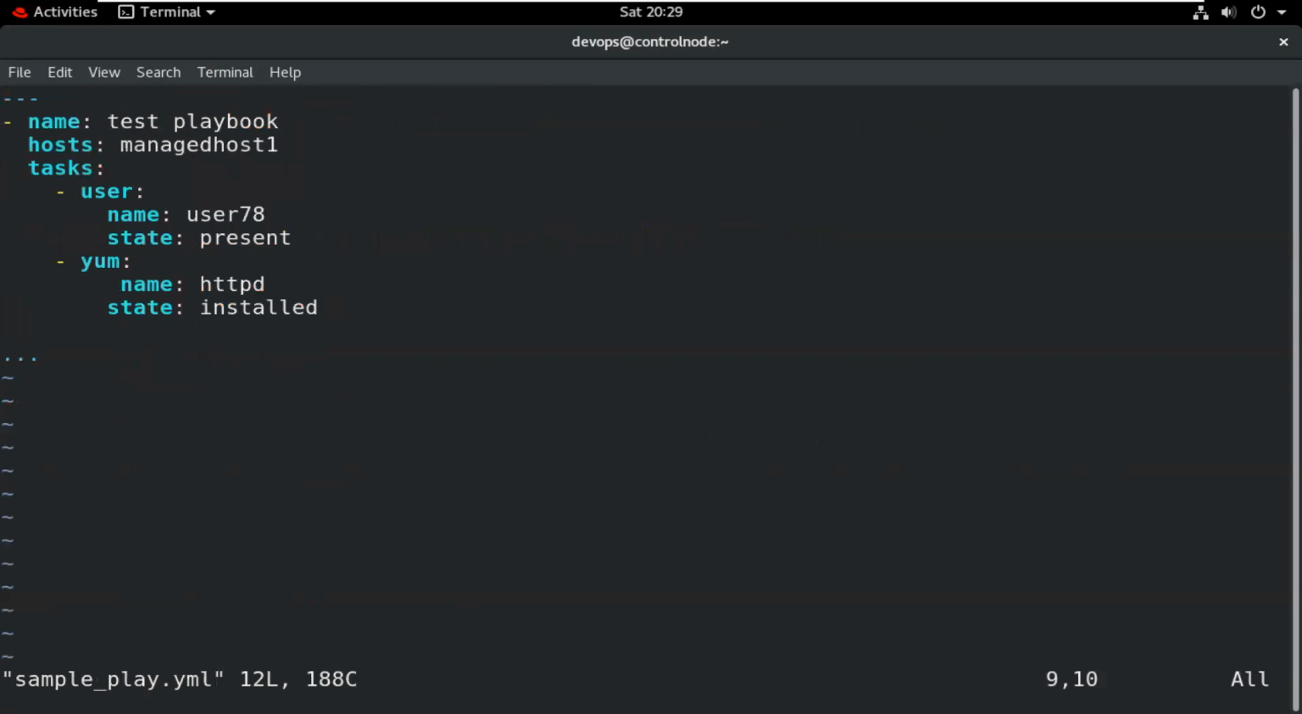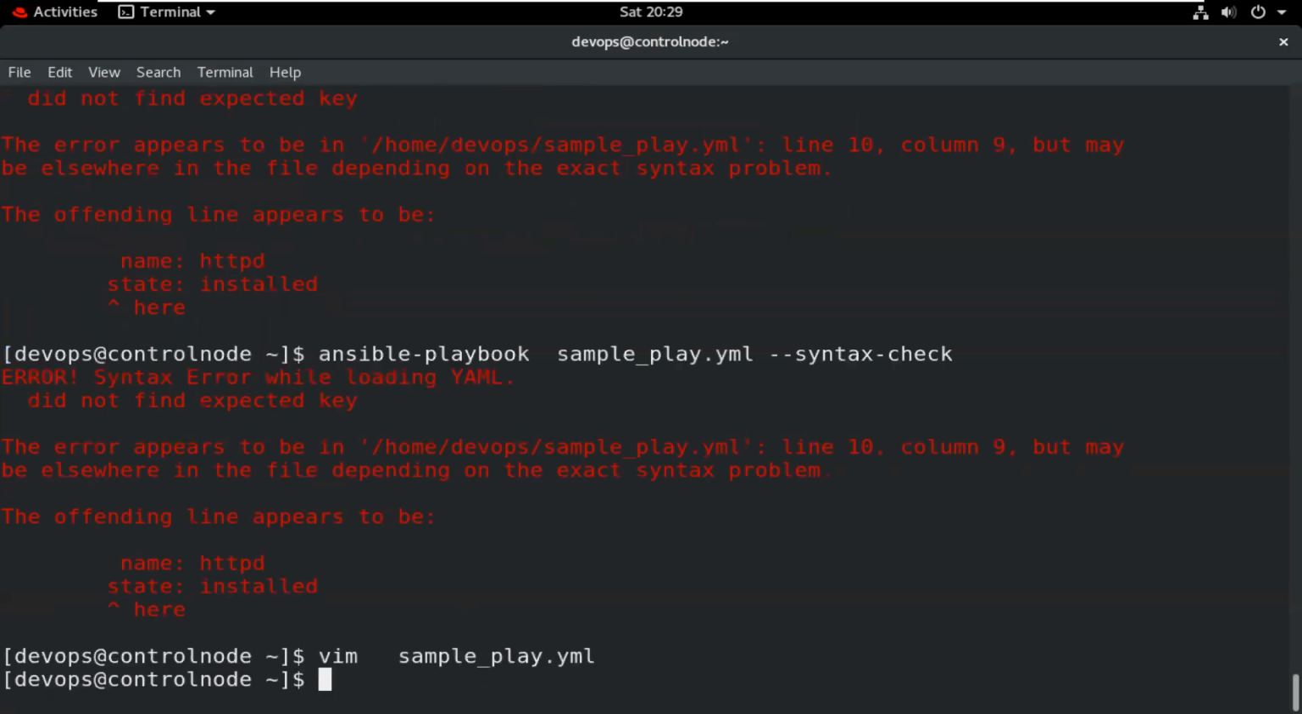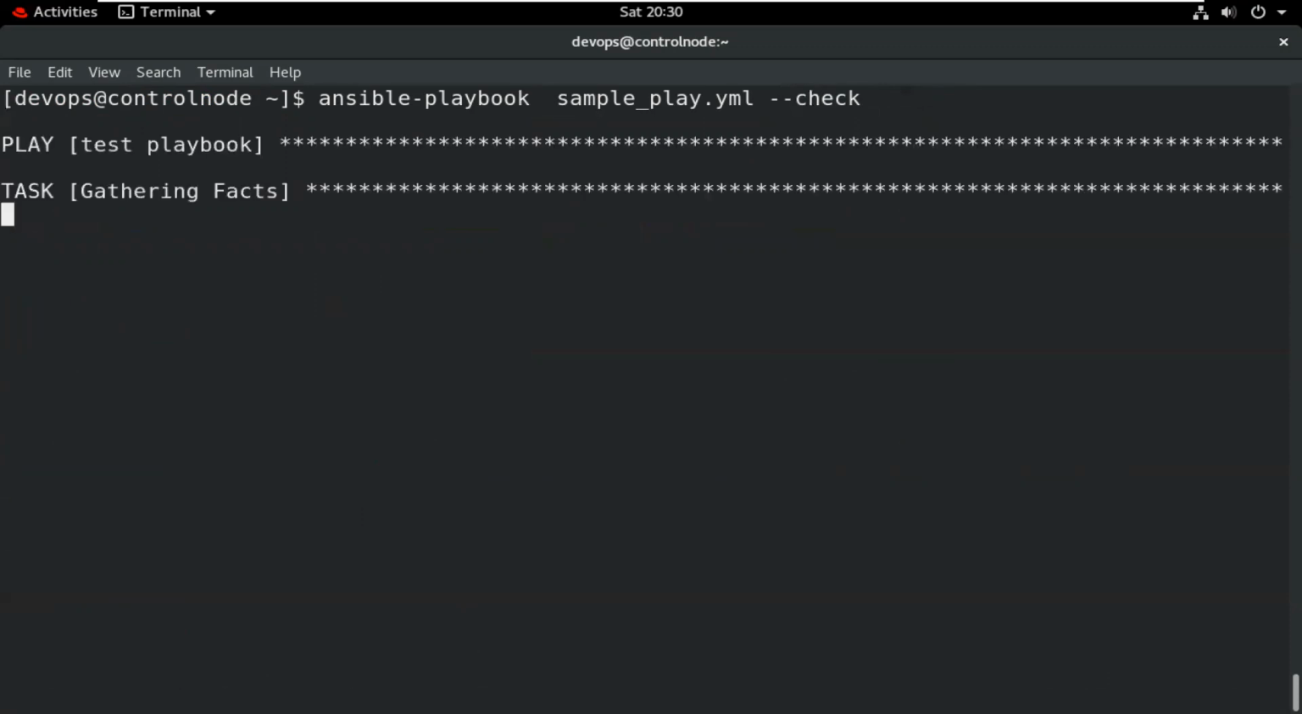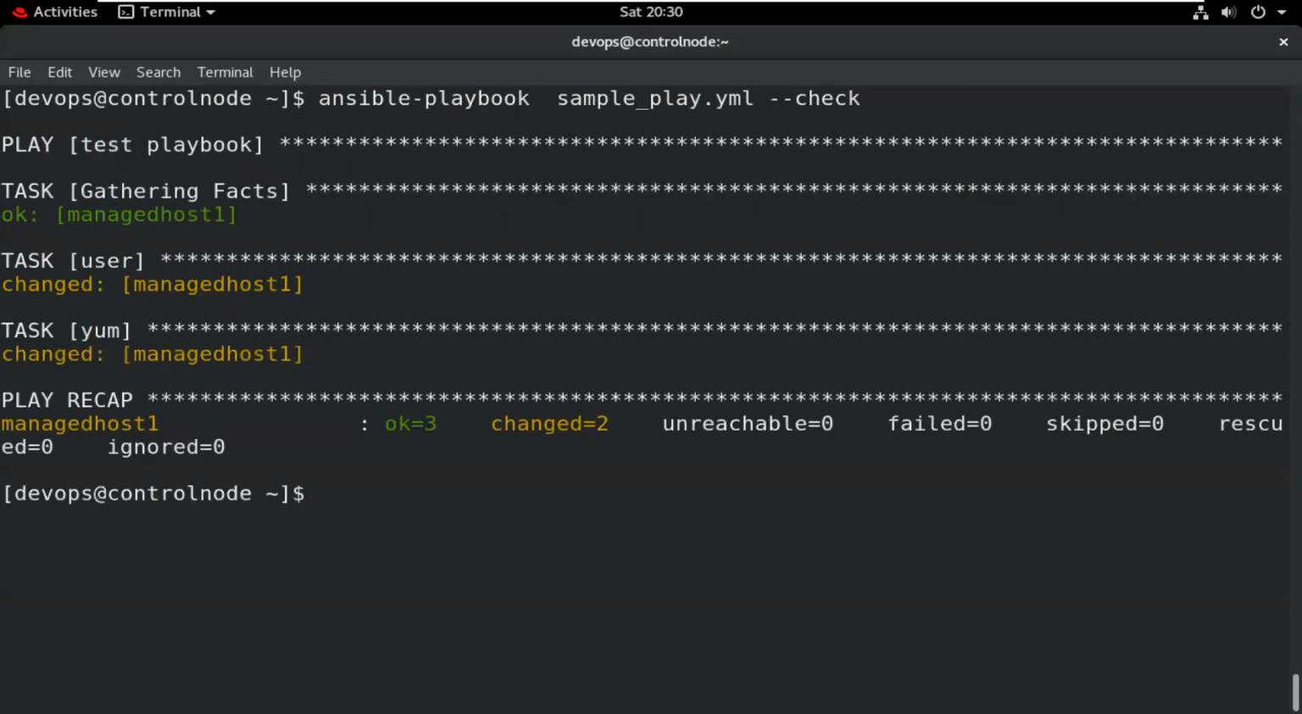Then open this playbook again, then correct this again. After completing this, we should run a dry run. It means we want to check whether this task will perform properly or not. So I will perform hyphen check. I'm not running my task, but just checking.